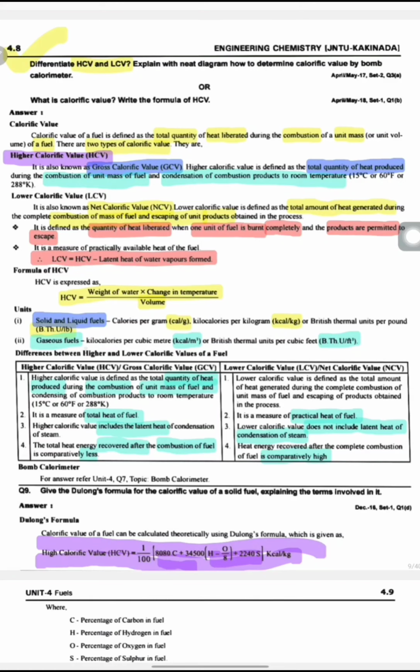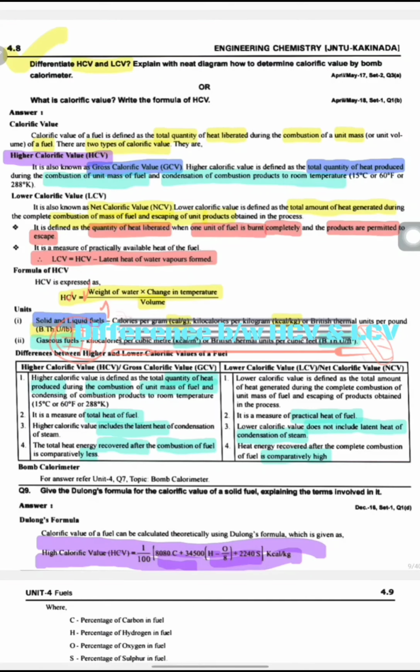Secondly, gaseous fuels: the units of HCV or LCV for gaseous fuels are kilocalories per cubic meter or British thermal units per cubic feet.